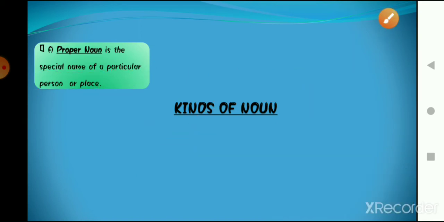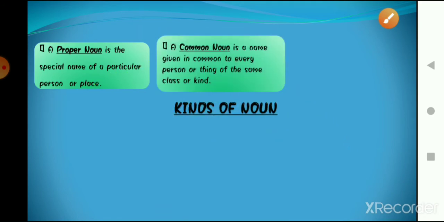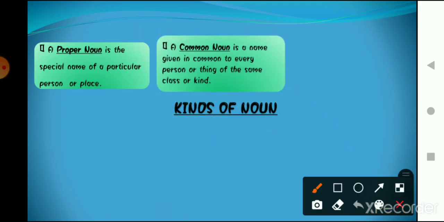Understood, everyone? Other than the proper noun, there is common noun. If proper noun is something particular to a person or a place, then common noun is a name given in common to every person or thing of the same class or kind.